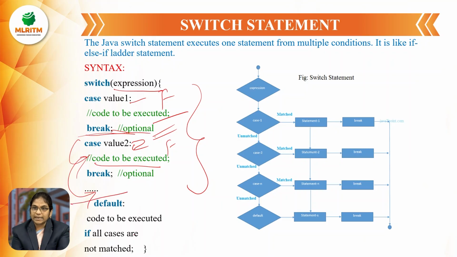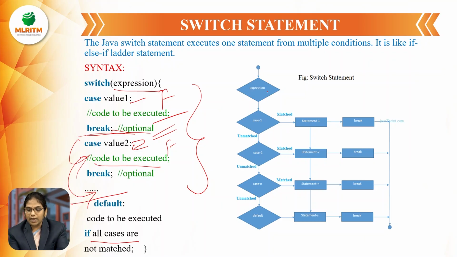Means if all the cases are not matched, if none of the cases is suitable with the given expression or the condition, then it is going to execute the default case. Means if no condition is satisfied with the given expression, then it is going to display the output of the default statement.